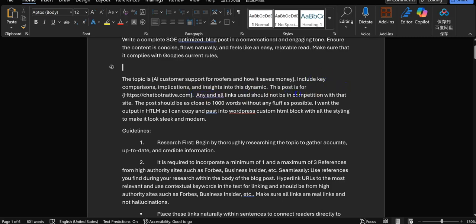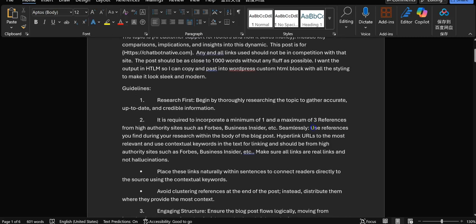Include key comparisons. The post is for my blog, my Chatbot Native site. Any and all links should be to comparative sites. 1,000 words without any fluff, or as close to 1,000 words without any fluff as possible. It's not going to hit 1,000 words every time I've tried this, but I haven't tried this lately with the new R1 yet. So we're going to see what happens here.